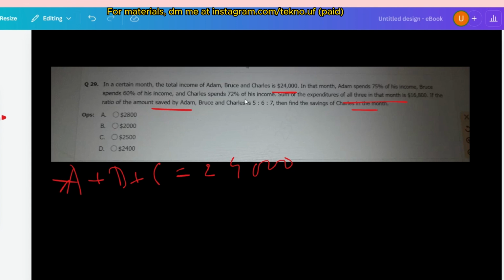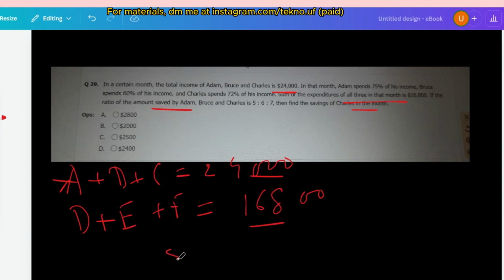Their total expenditure, d plus e plus f, is equal to 16,800. This is total expenditure, this is total income. So income minus expenditure is equal to savings.